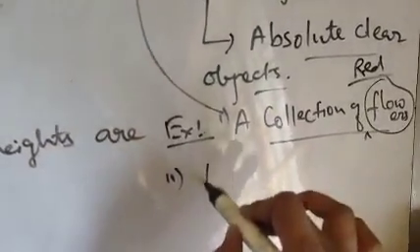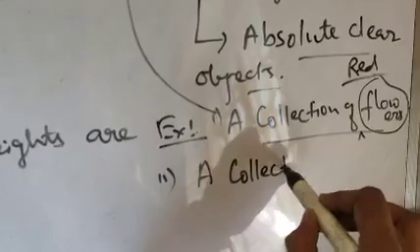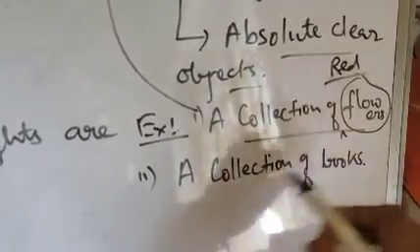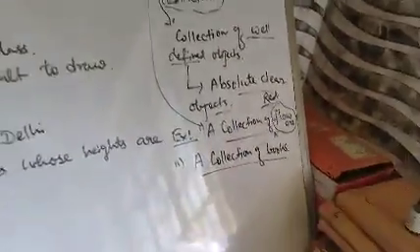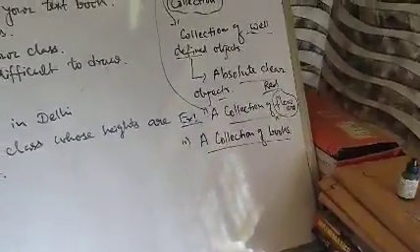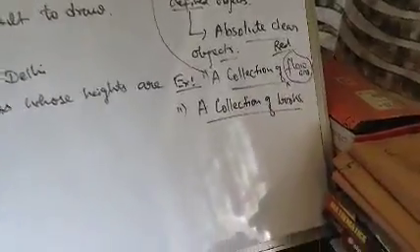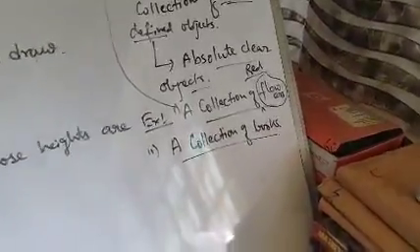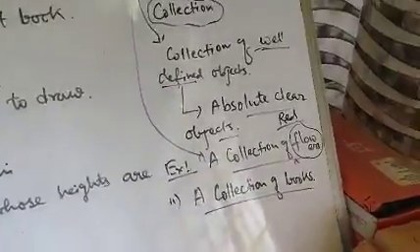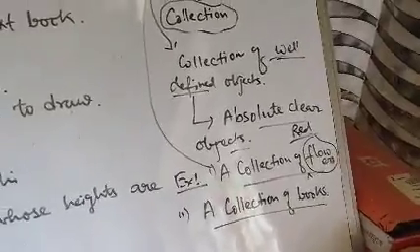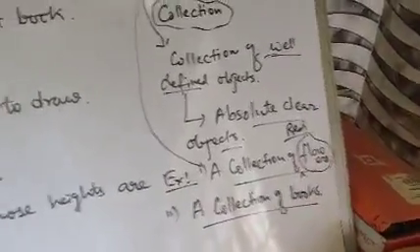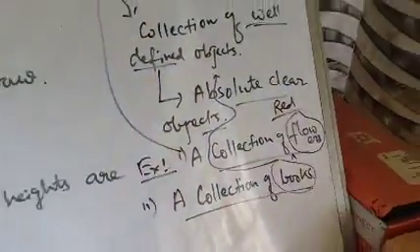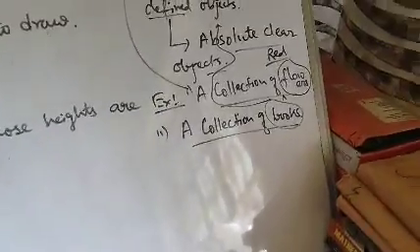Another example, example 2: a collection of books. Is this statement well defined? The answer is yes. The statement is well defined, because it says a collection of books. Books means there are only books and they are collected. Suppose there are 5 to 6 books, or many more, but there are no other things. That means the object books is well defined here, an absolutely clear object. Therefore the collection will form a set.